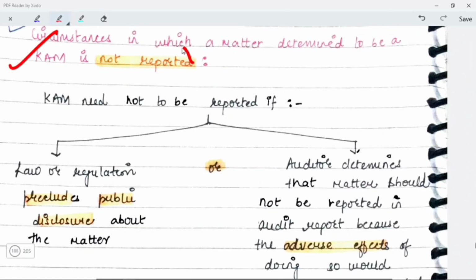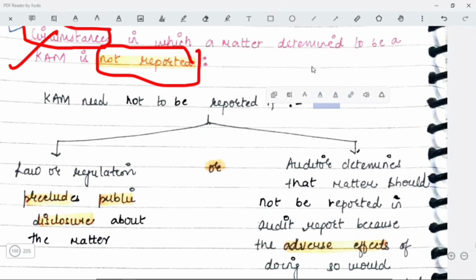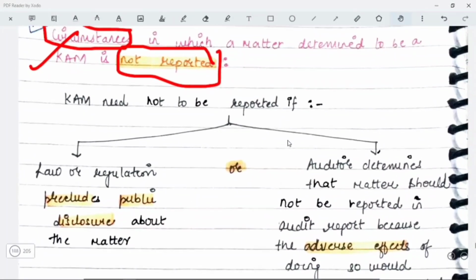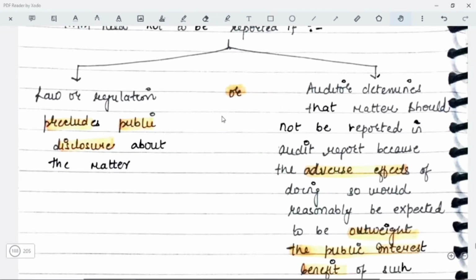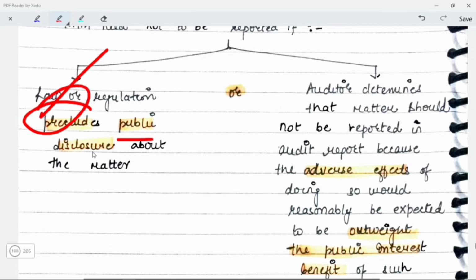Next is circumstances in which a matter determined to be a key audit matter is not reported. Now we are talking about the matter in case you consider that this matter is a key audit matter, but still you cannot report that. What are these type of circumstances? So the key audit matter need not be reported if law or regulation precludes the public disclosure about such matter. If the law and regulation say you cannot disclose this matter, then you will not.